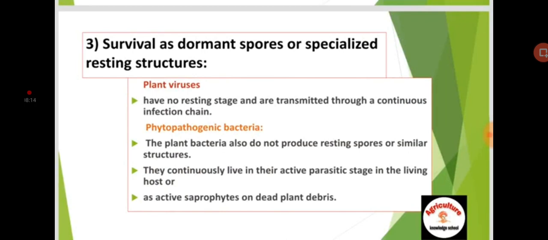Plant viruses have no resting stage and are transmitted through a continuous infection chain. Phytopathogenic bacteria also do not produce resting spores or similar structures. They continuously live in their active parasitic stage in the living host or as active saprophytes on dead plant debris.